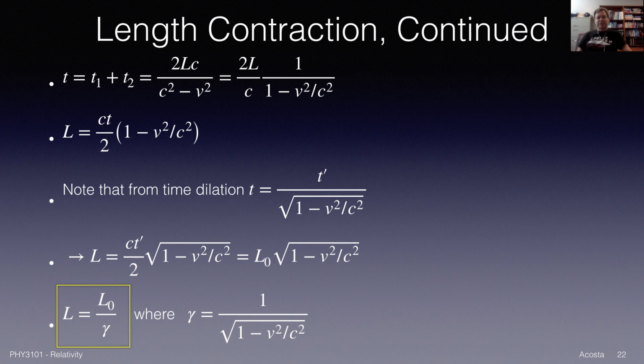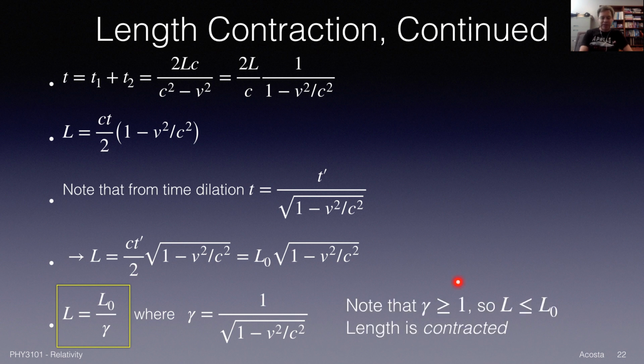And so that is our basic expression for length contraction. Why do I say contraction? Well, because we know gamma is always greater than or equal to 1. This radical in the denominator can only be 1 or less, so 1 over that is only 1 or more. So gamma is greater than or equal to 1, and I'm dividing the rest frame length by something greater than or equal to 1, which means L is less than or equal to L naught. Length, therefore, is shrunk. It's contracted.